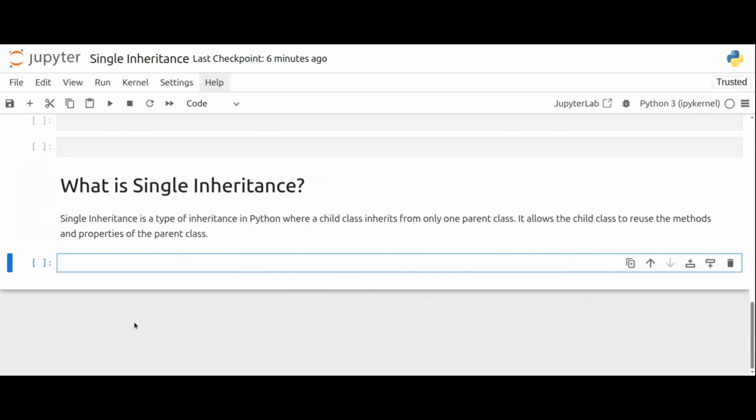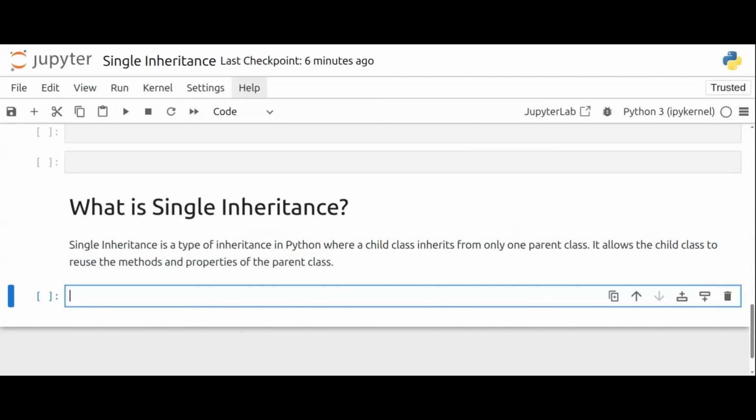In single inheritance, there will be one parent class and one child class, and the child class will inherit the attributes and methods of the parent class. So there will be one parent and one child. That is called single inheritance. Let me show you an example with the mammal that we used last time.